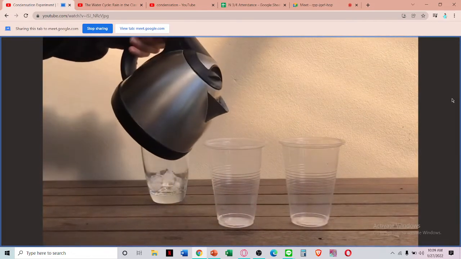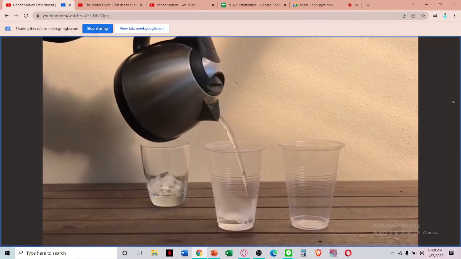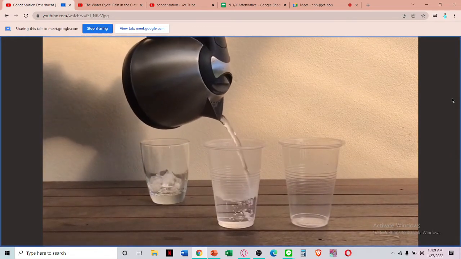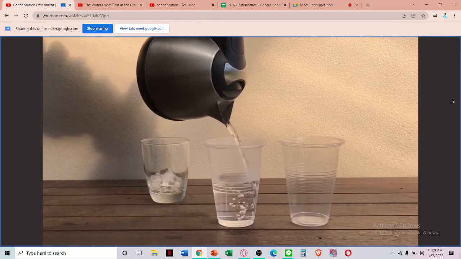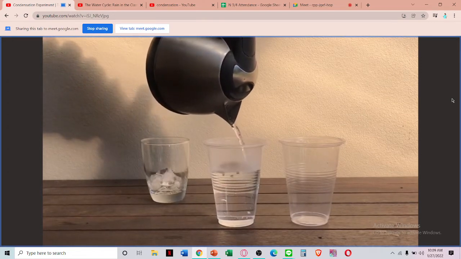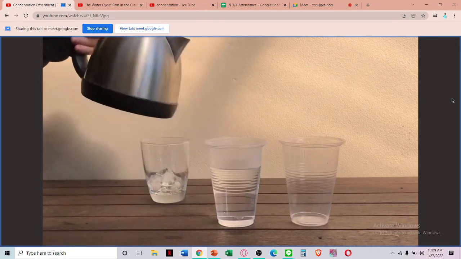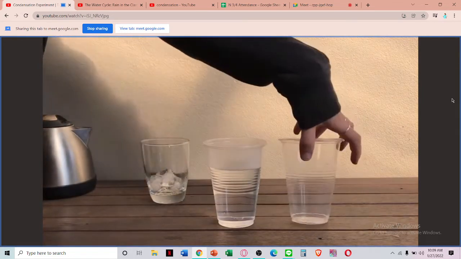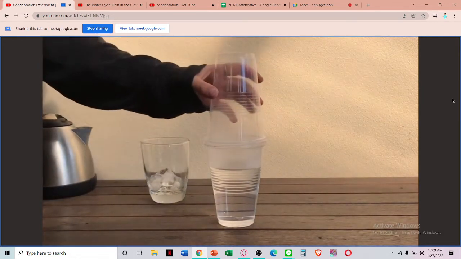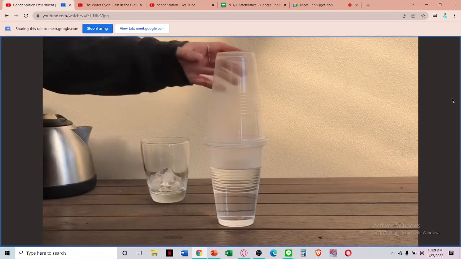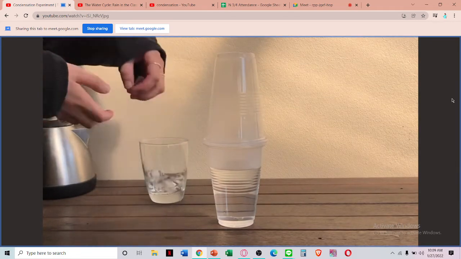Fill 2/3 of 1 cup with the hot water you just boiled. Flip the second cup, placing it upside down on the first cup. Balance an ice cube on top of the flipped cup.